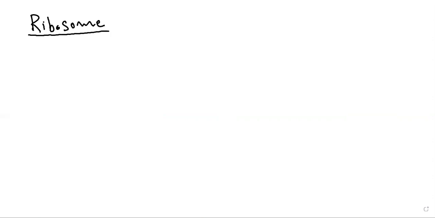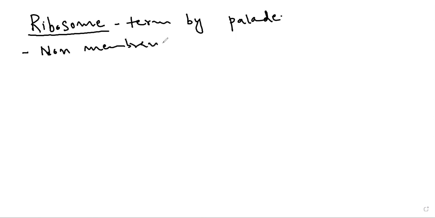Okay, the term ribosome was first time used by a scientist whose name was Pallet. Now, as far as ribosomes are concerned, ribosomes are non-membranous. Non-membranous means they are not covered by any membrane.